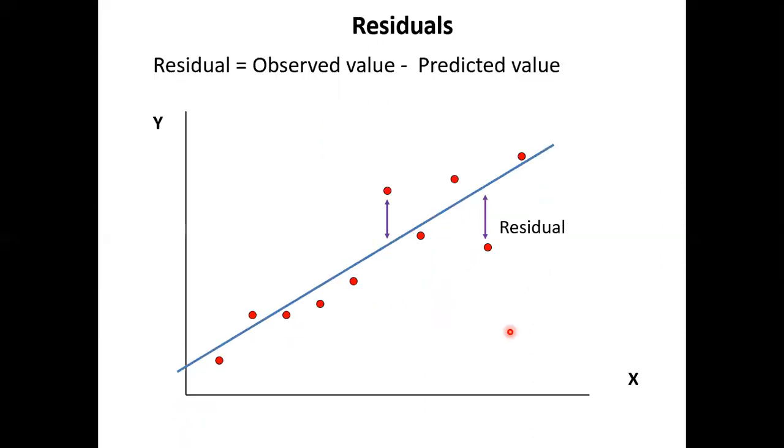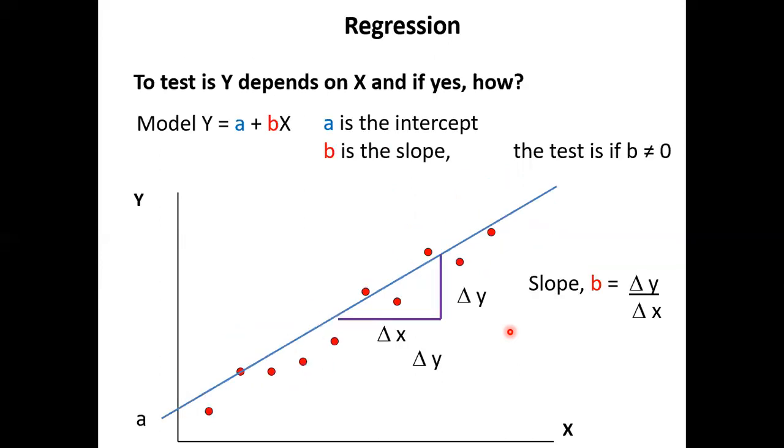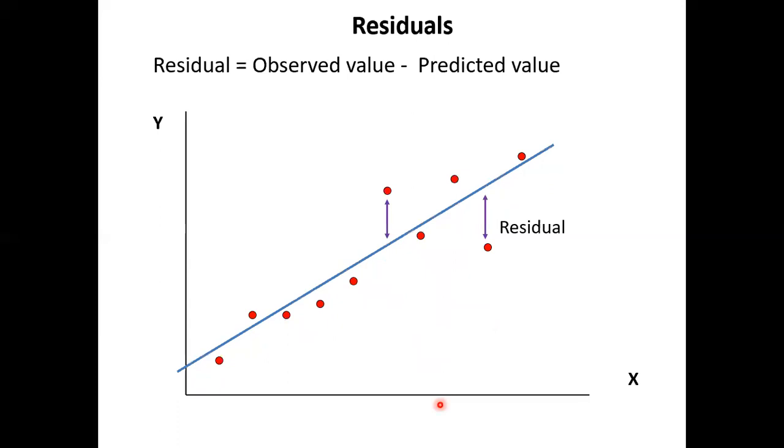Next is residual. This concept is very important, right? So in our line, when we fit the line, are the dots exactly sitting on the line? No. Why not? We don't know, meaning we can't explain. It's a data characteristic.